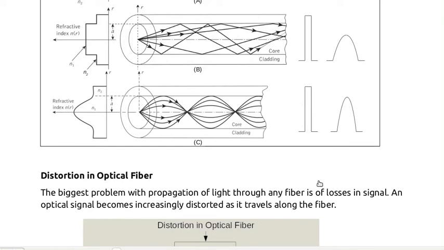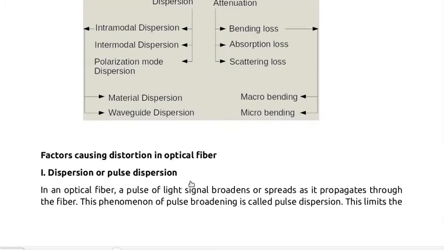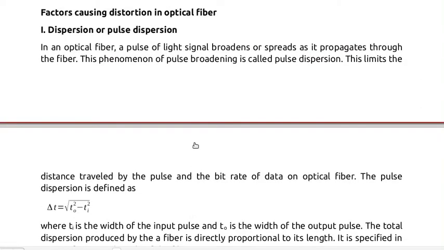Now we discuss one by one. Let us start with dispersion. The phenomenon of pulse broadening is called pulse dispersion. The pulse dispersion is defined as delta t equal to square root of t naught square minus ti square, where ti is the width of the input pulse and t naught is the width of the output pulse.